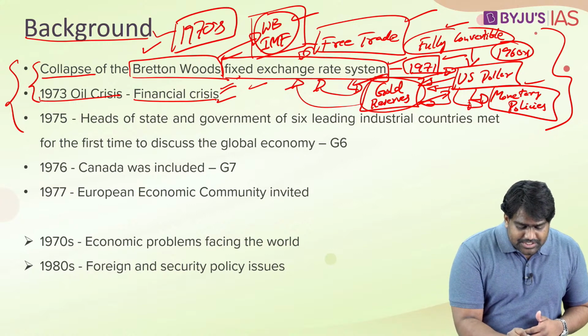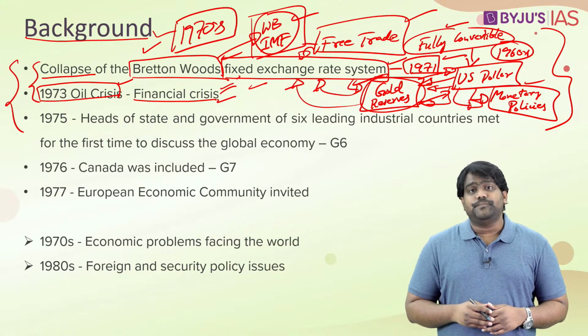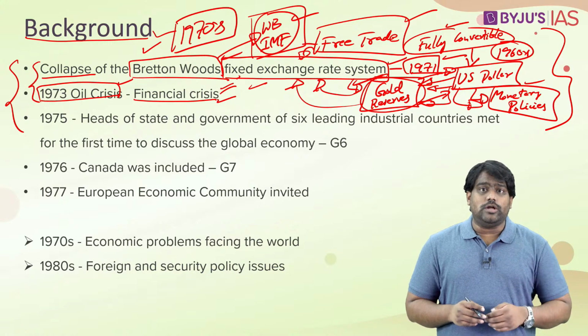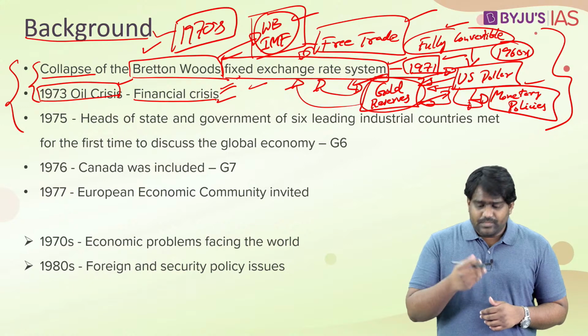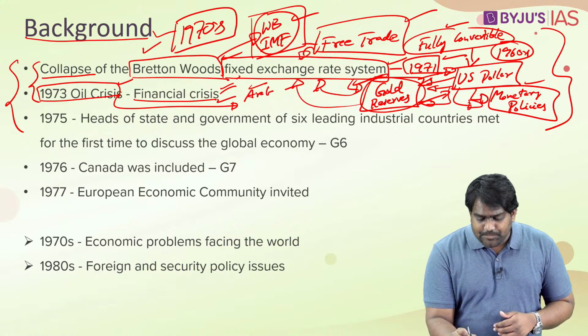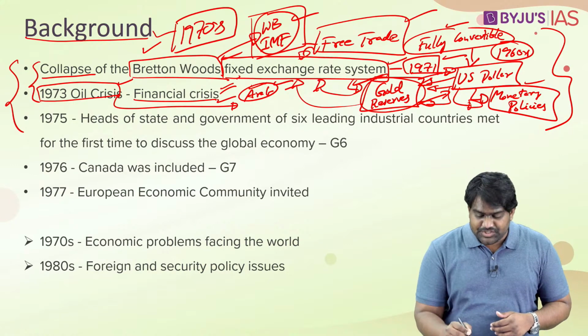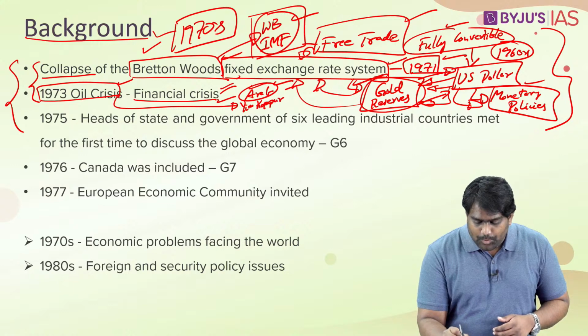Then within a couple of years, a major oil crisis emerged in the Middle East. This 1973 oil crisis was related to the Israel-Palestine conflict. What happened was in 1973, the Arab countries went to war with Israel, and this conflict is known as the Yom Kippur War.